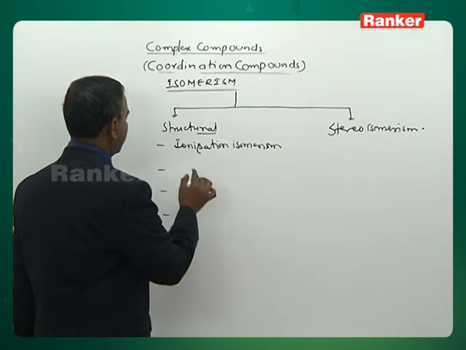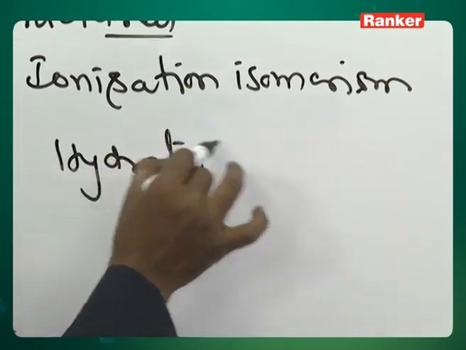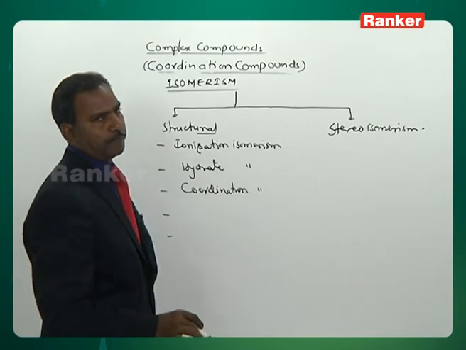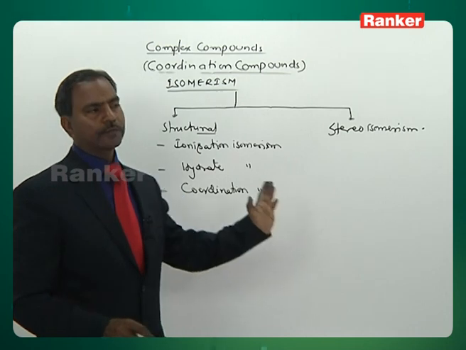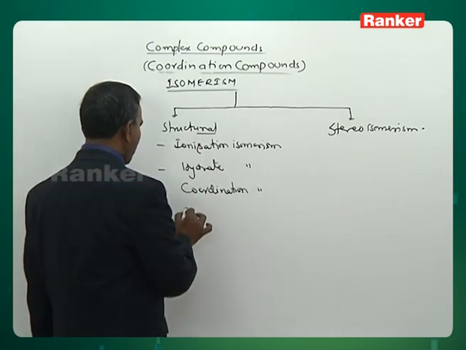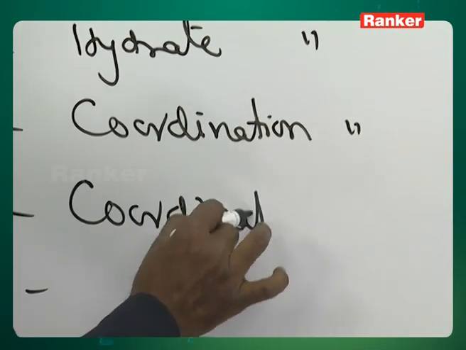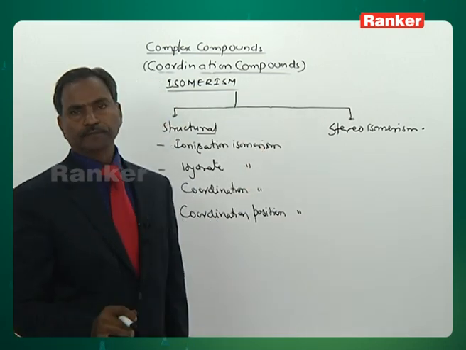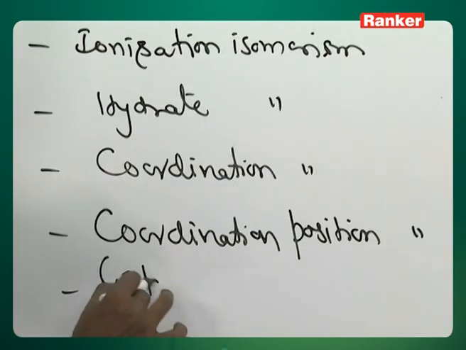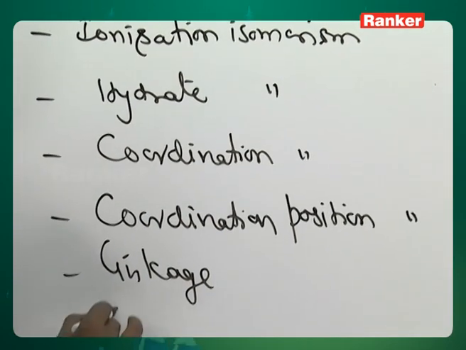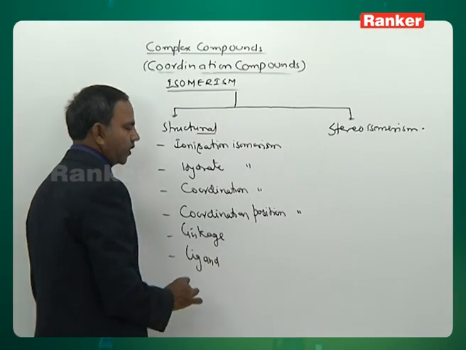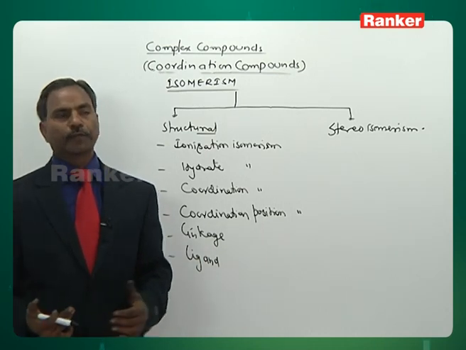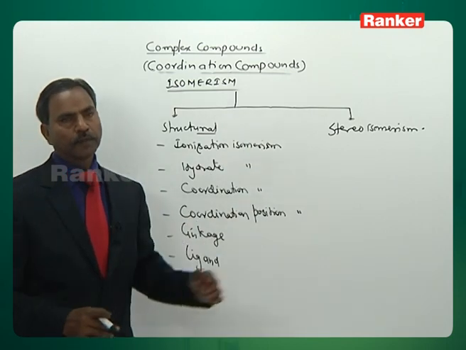Ionization isomerism, hydrate isomerism, coordination isomerism, coordination position isomerism, linkage isomerism, and ligand isomerism. Under structural isomerism, these many types are there.